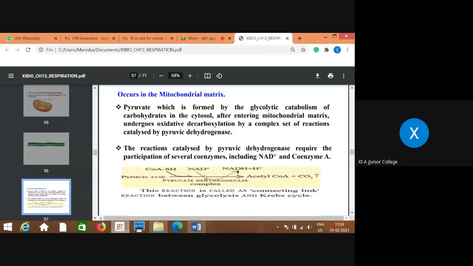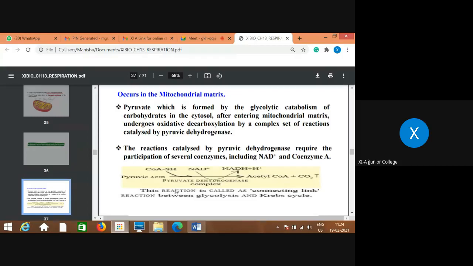At the same time, decarboxylation takes place. So this 3 carbon compound, pyruvic acid, gets converted into a 2 carbon compound with the release of 1 carbon molecule, and that is acetyl coenzyme A. In the simplest form, pyruvic acid, a 3 carbon compound, gets converted into acetyl coenzyme A, a 2 carbon compound, and the removed carbon is released in the form of CO2. At the same time, coenzyme A reacts, so acetyl coenzyme A is produced, and NAD, the other coenzyme, gets converted into NADH2.